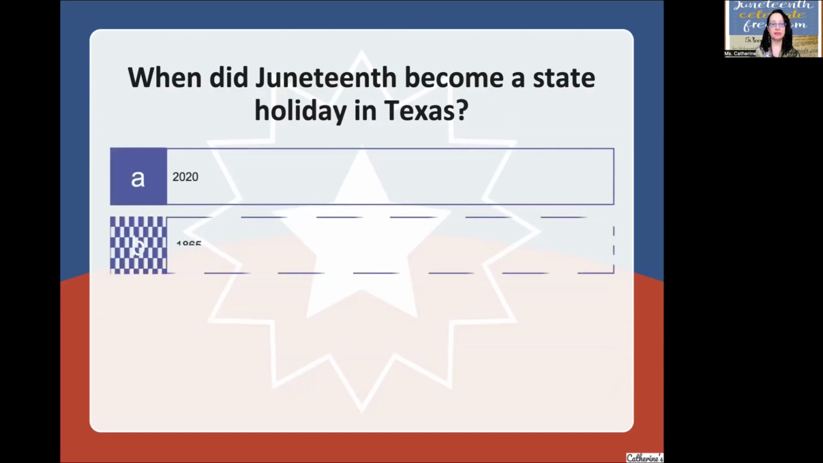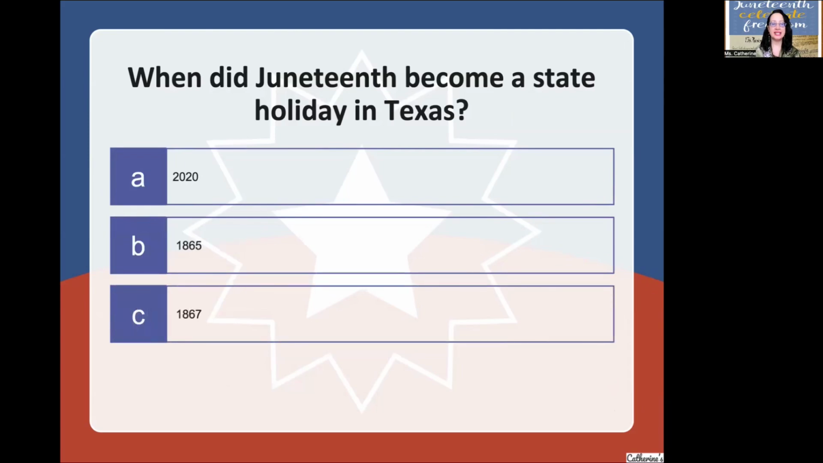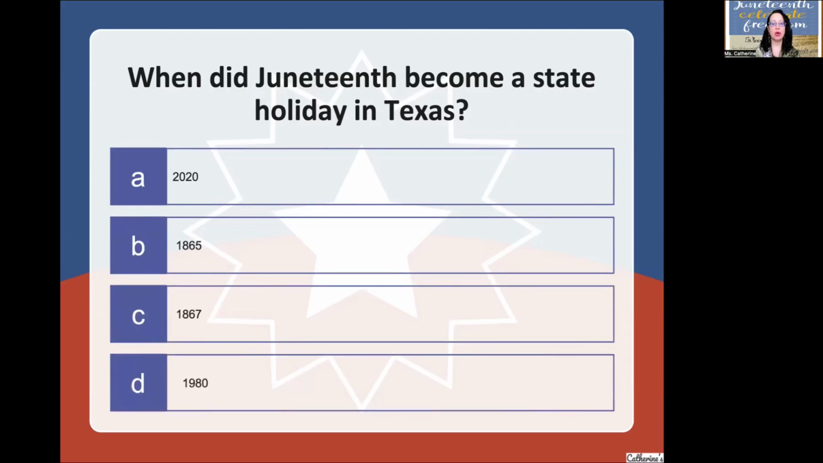When did Juneteenth become a state holiday in Texas? 2020, 1865, 1867, or 1980? Again, when did Juneteenth become a state holiday in Texas? 1980. Good job.